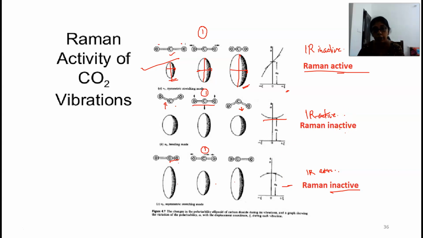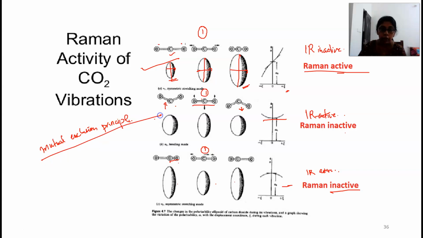So carbon dioxide, which is a molecule having a center of symmetry, has some vibrational modes which are Raman active and IR inactive, as well as some which are Raman inactive and IR active. That is, molecules like carbon dioxide, which have a center of symmetry, follow the mutual exclusion principle. They show the mutual exclusion principle.